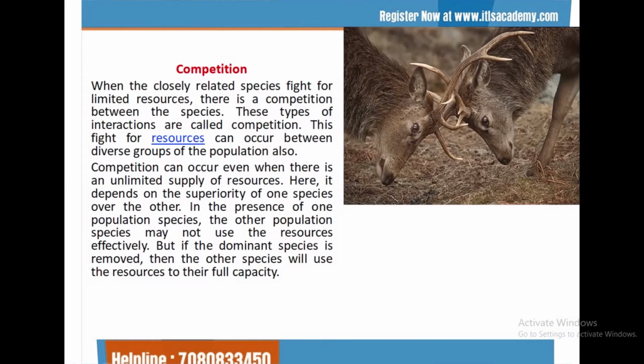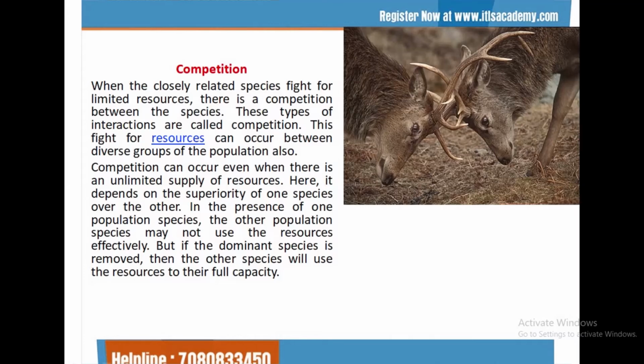Competition. Competition may be interspecific, meaning between two species, or intraspecific, within a species. And competition is always for food or space. The Gause principle says when the competition is between two species, one species is excluded from that area.